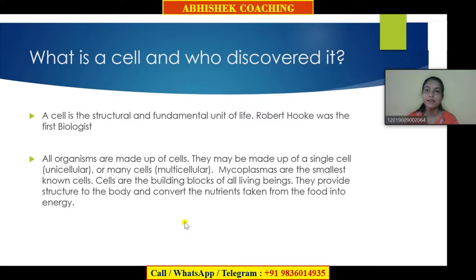What is a cell and who discovered it? The cell is the structural and fundamental unit of life. Robert Hooke was the first biologist who discovered the cell. All organisms are made up of cells. They may be made up of a single cell, and those organisms are known as unicellular organisms, or many cells, which are known as multicellular organisms.